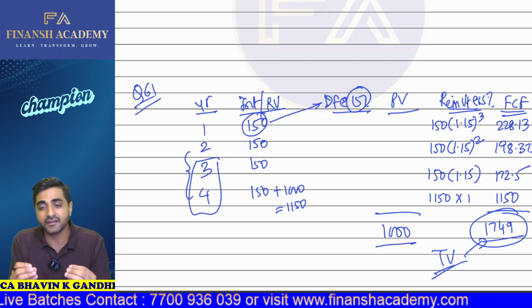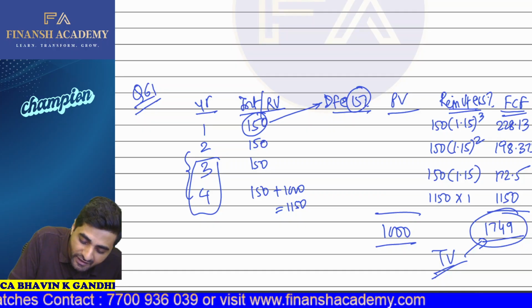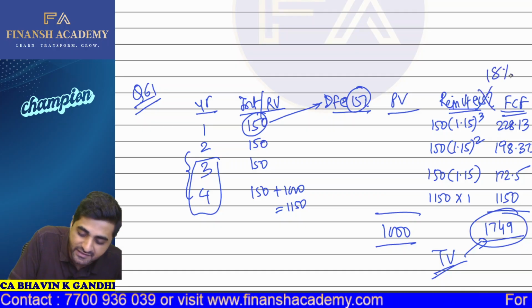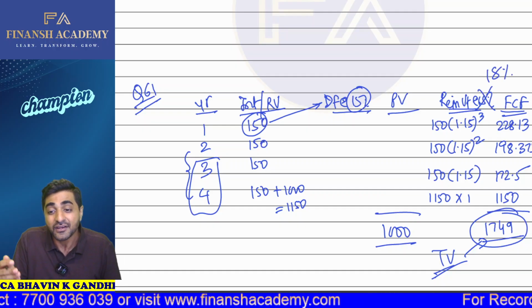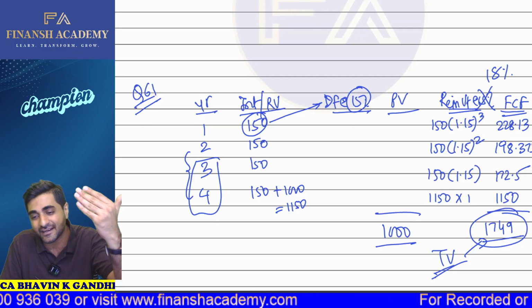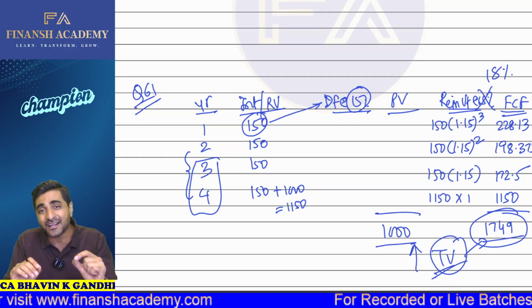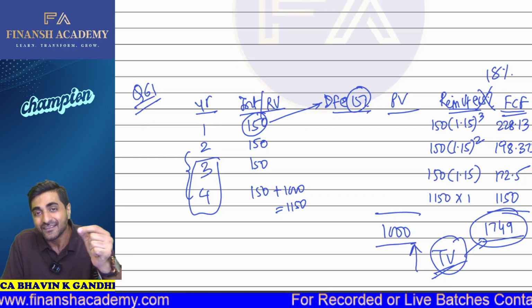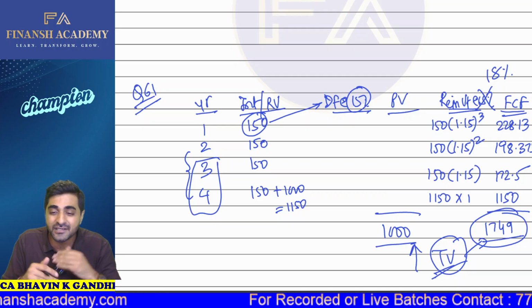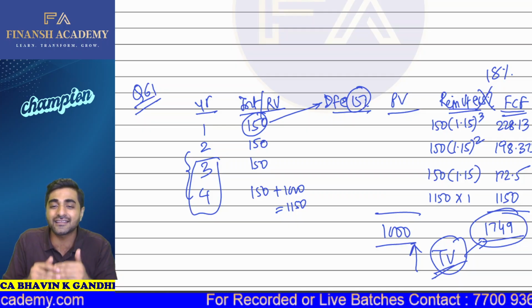Okay, but if someone tells you that we are not reinvesting this at 15%, we are reinvesting this at 18%. Now, if we reinvest this at 18%, then don't you think this terminal value of the cash flows will be higher? And if the terminal value of the cash flows will be higher, then your yield which will be generated is going to be greater than the coupon rate.